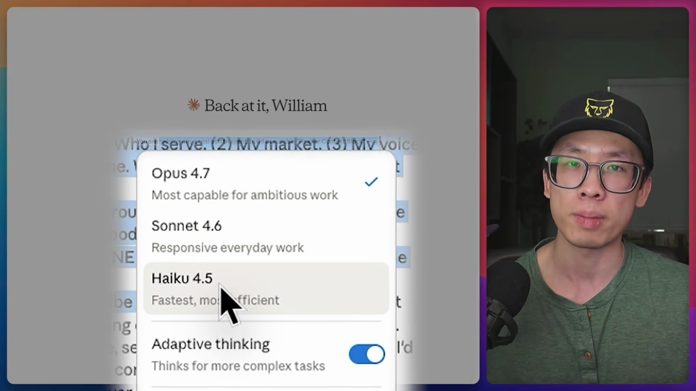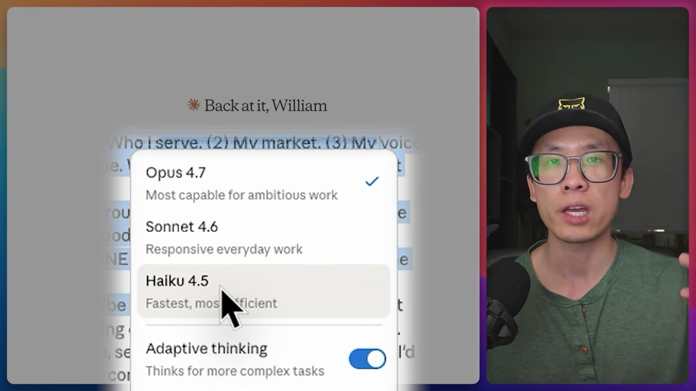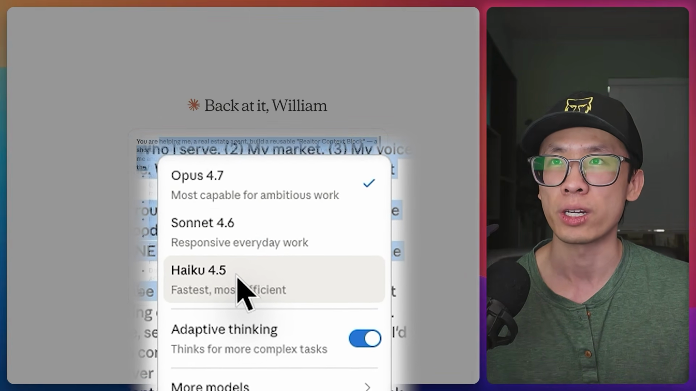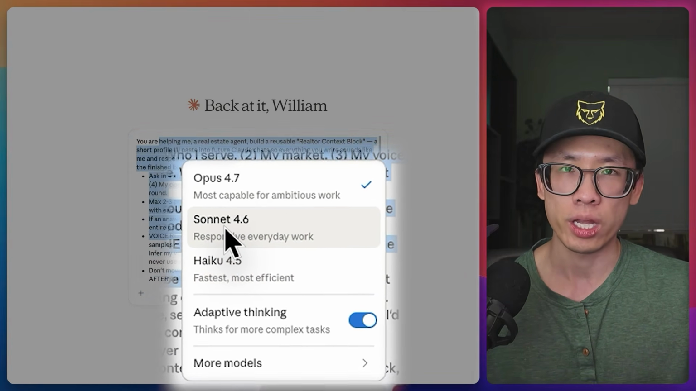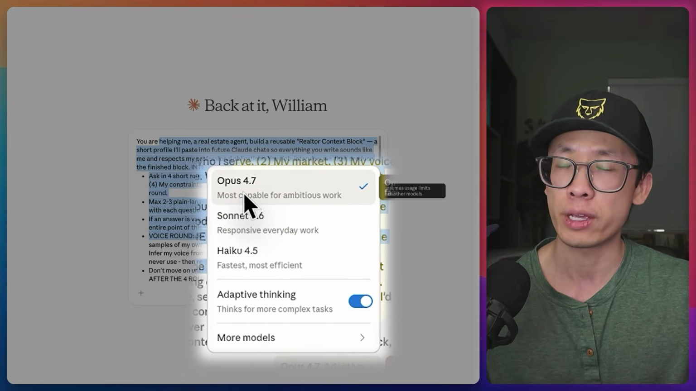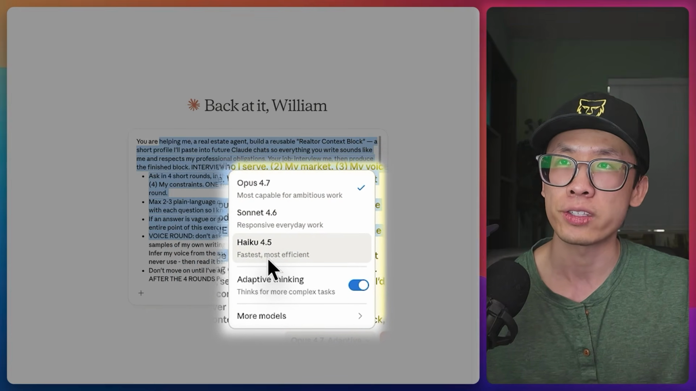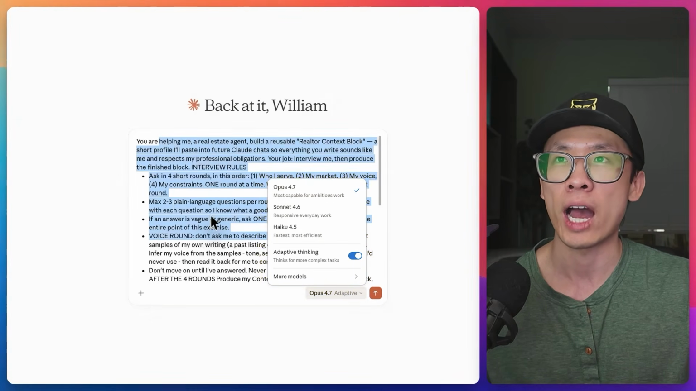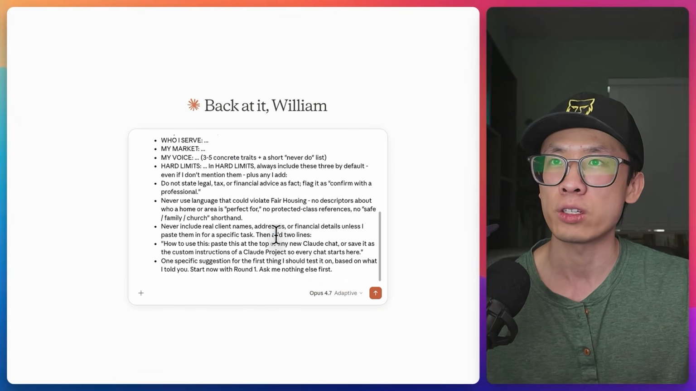The way I like to explain it to other people is that Haiku is like a high school graduate intern. They're here helping you do some work. Sonnet is a college-level intern, and Opus is a PhD-level intern. So obviously this one is cheapest, this is affordable, and this is the most expensive, but they're the most capable. So I like to use Opus and then just enter this prompt right here.